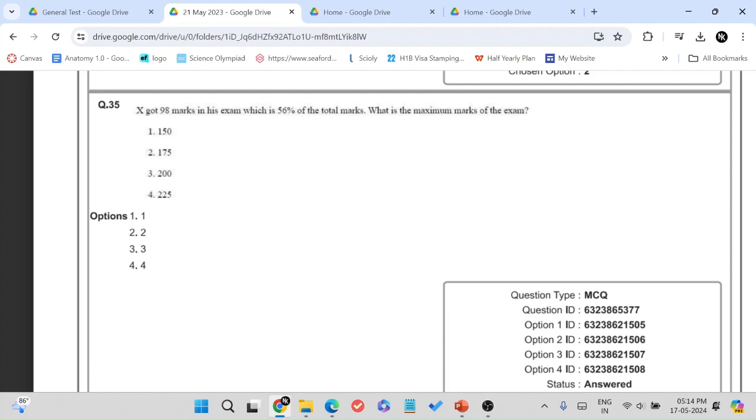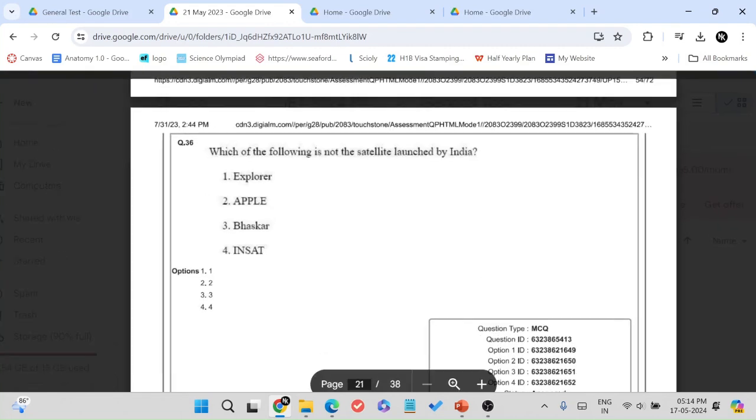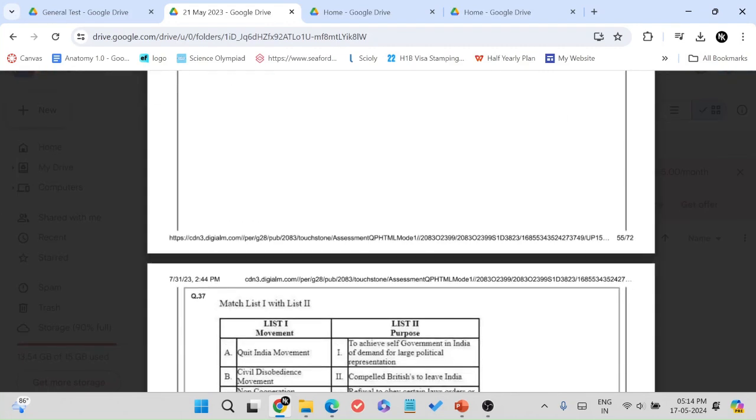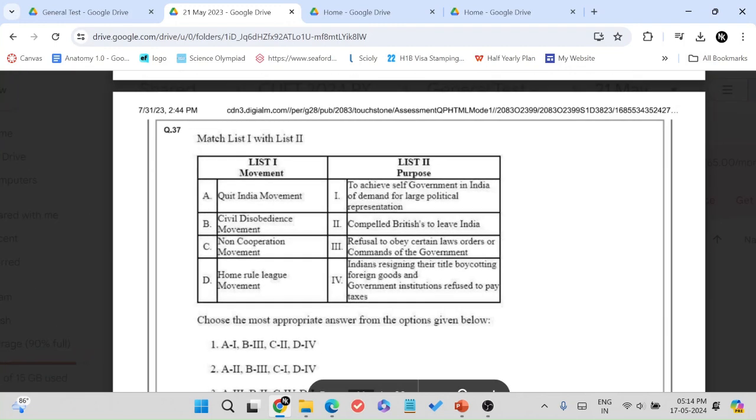Clocks, percent. Again, even the same percentage questions about marks, they're always in the same format. The marks that he got, the percentage of total marks, and the maximum marks. Very straightforward questions. This is science and technology.